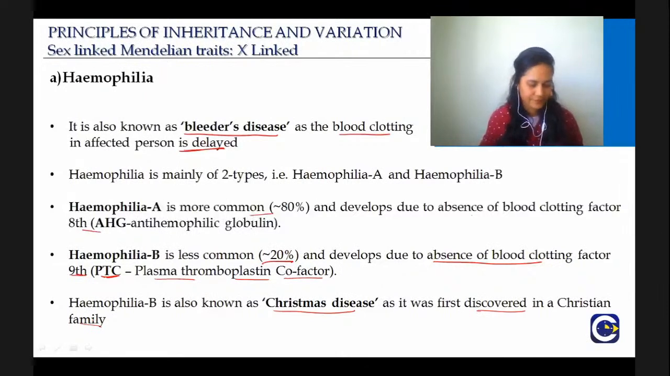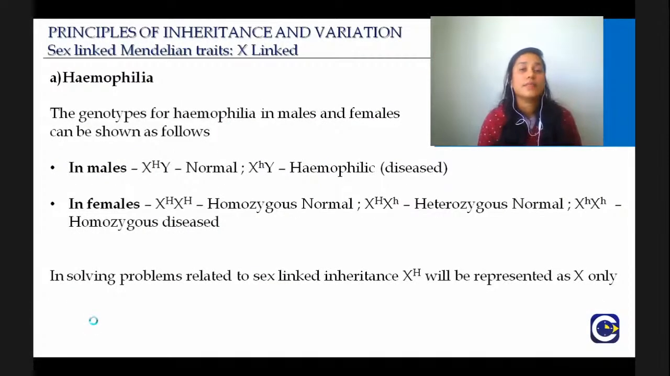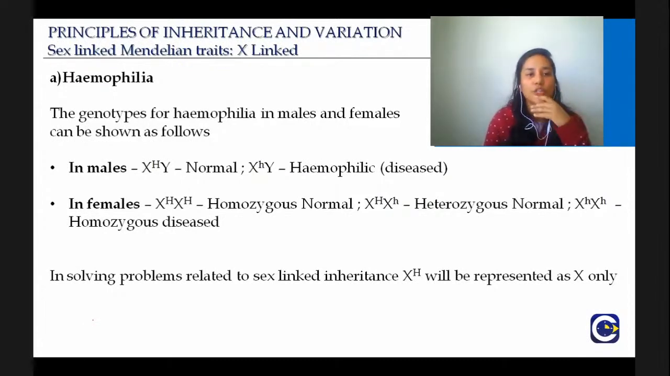Good. So then we talk about why it is a Mendelian disorder. It is again a sex-linked Mendelian disorder and the genes are on the X chromosome. So these are the genotypes for hemophilia in males and females. For example, in case of males, XHY is normal, and again capital H, small h. Capital will be the dominant, small will be the recessive, right? So in case of males, it is XHY, that is normal, and XhY is hemophilic or diseased.